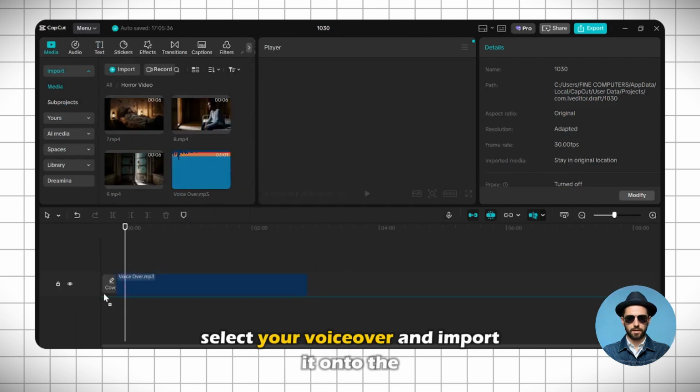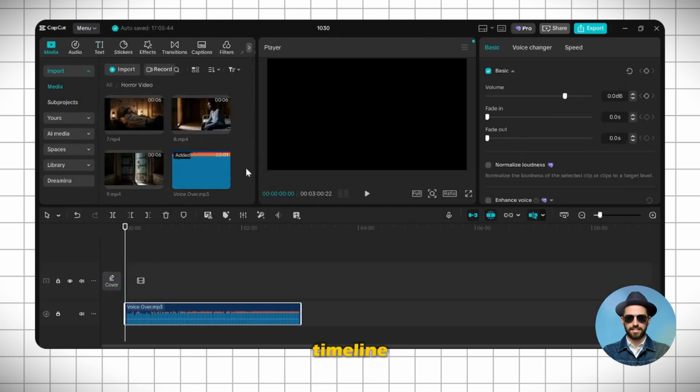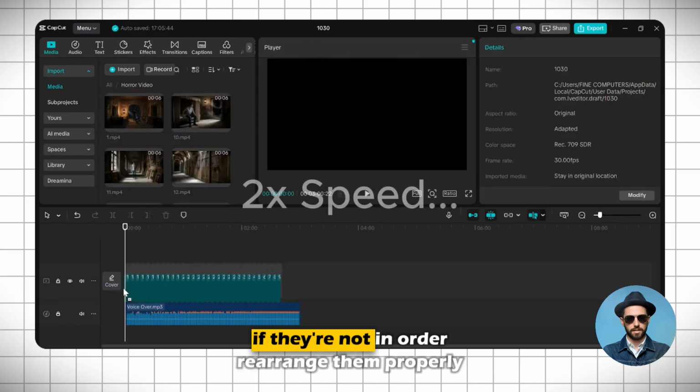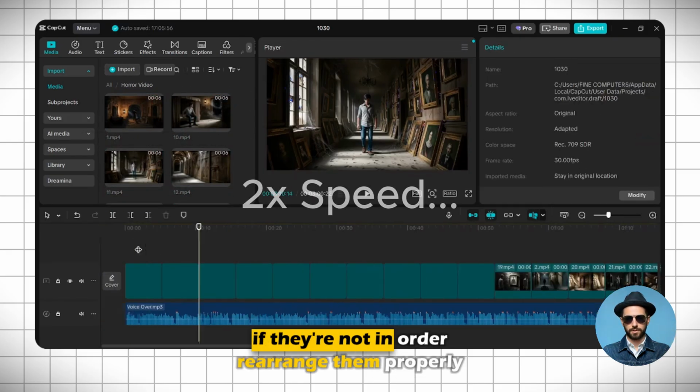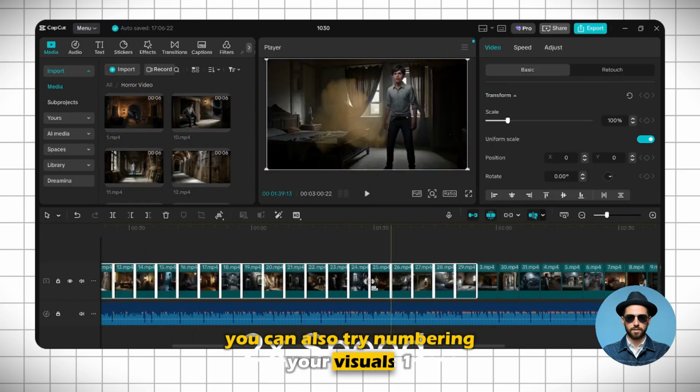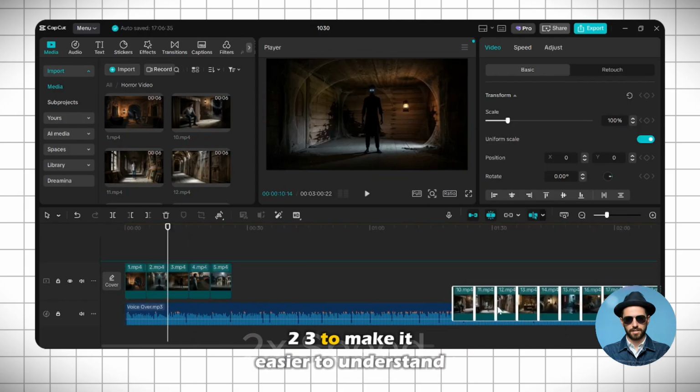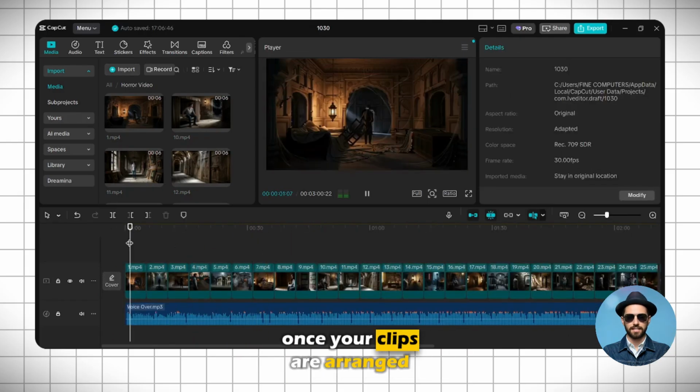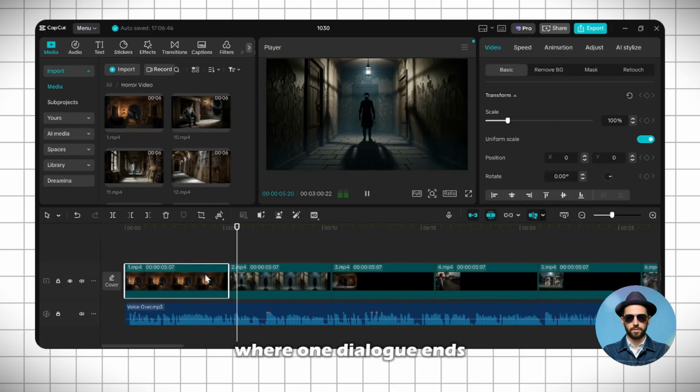Next, select your voiceover and import it onto the timeline. Then add all your visuals as well. If they're not in order, rearrange them properly. You can also try numbering your visuals 1, 2, 3 to make it easier to understand. Once your clips are arranged, match them with the voiceover. Where one dialogue ends, the next visual should start.